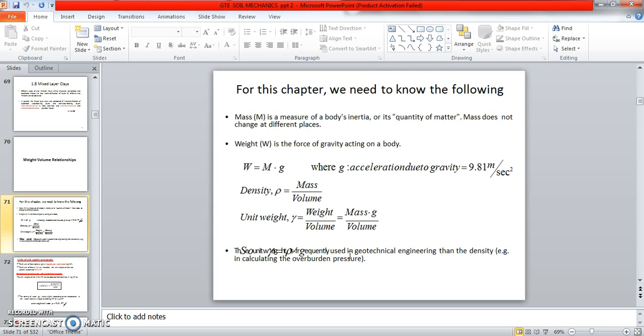If they mention dry density, you can use the rho value. Density rho is equal to mass by volume, and unit weight gamma is equal to weight by volume. Mass is different and weight is different, so don't confuse them.